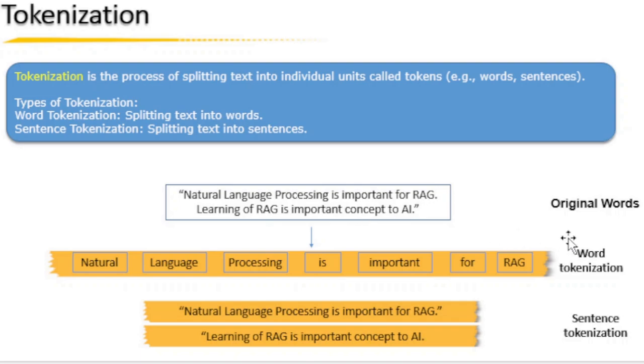So for word tokenization, this will divide it into multiple tokens. This is the word token. For the second sentence, tokenization will again classify it into different tokens, right? So this is the concept of tokenization, breaking down a large document or large paragraph into small pieces.